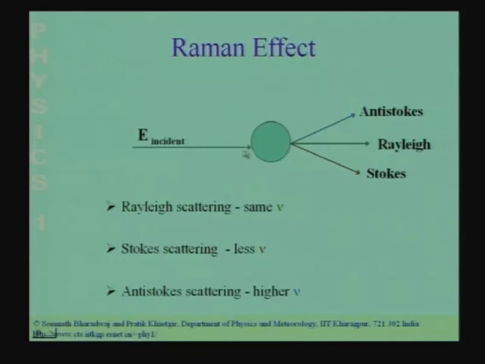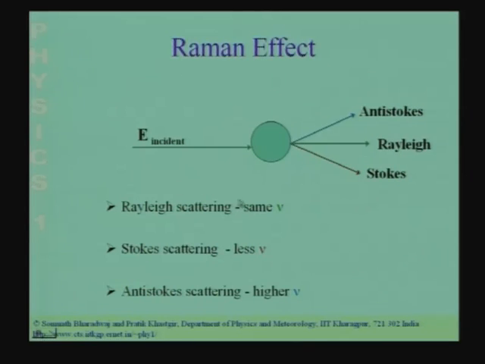Then if you look at the light that is scattered by the liquid, you will have one component of scattered light which is at the same frequency as the incident light, and this scattering mechanism is referred to as Rayleigh scattering.